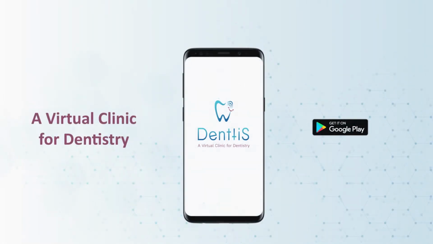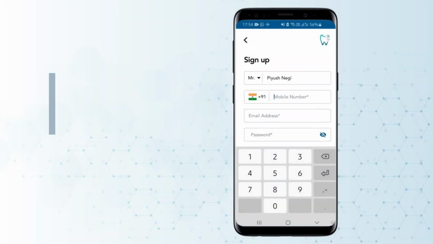Welcome to India's first exclusive digital platform for virtual dentistry, which will help you connect with India's finest dentists for a virtual consultation from the comfort of your homes who are just a call away. The dentist will provide a treatment plan, X-ray requisition, and a medical prescription which will be accepted across the clinics for a scan as well as your nearby pharmacy shops. So let's take a virtual tour of the dentist app.